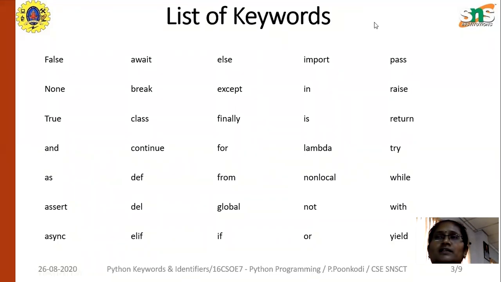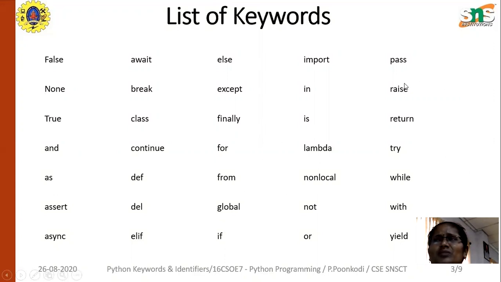You can see here that False, None and True alone are given in uppercase. The remaining keywords are all in lowercase.